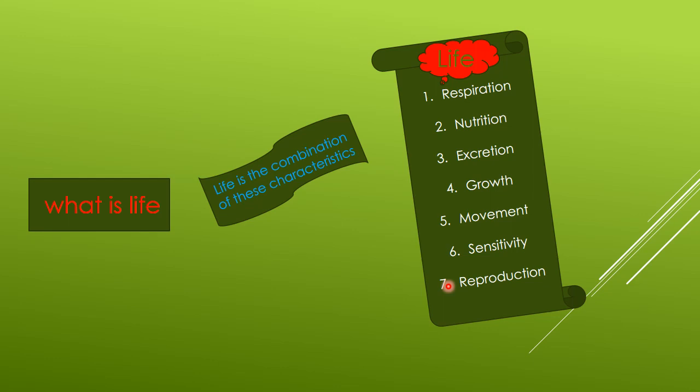So this characteristic is also considered a basic important characteristic of life. These features distinguish the living things from the non-living things, and the organisms which we study in biology show these features.